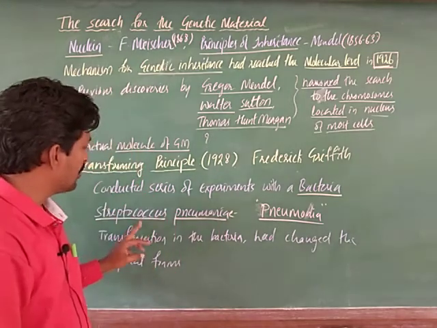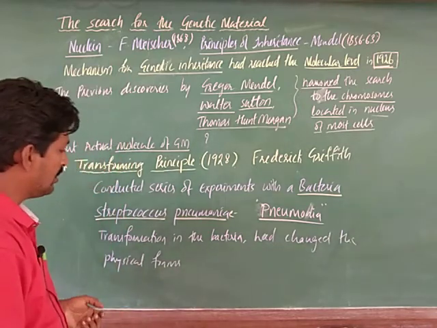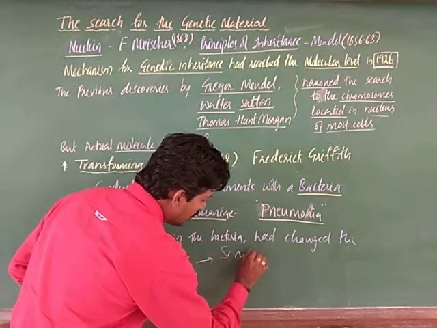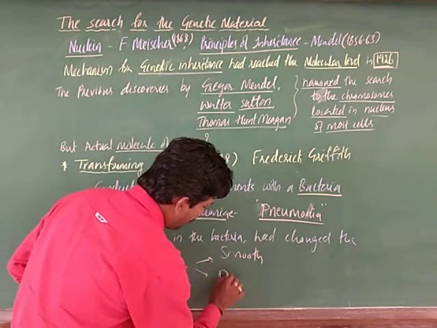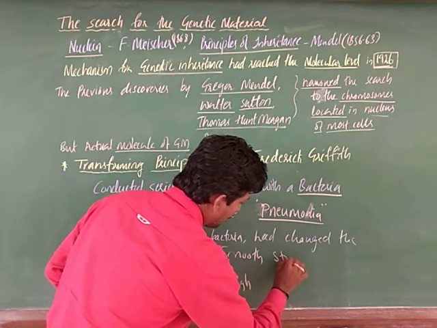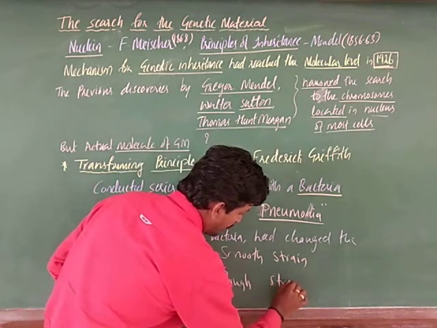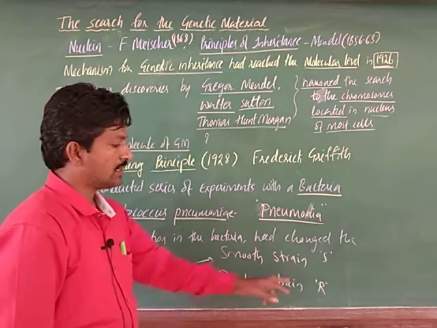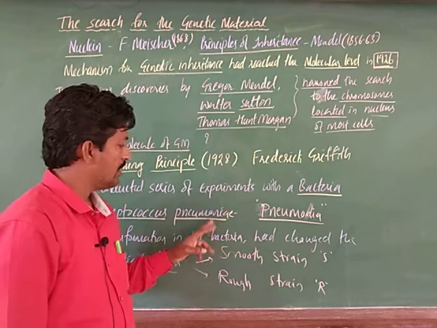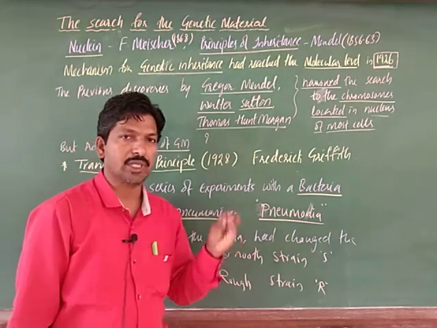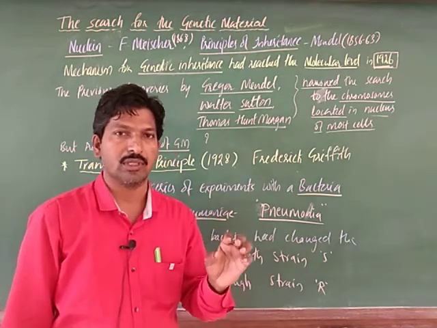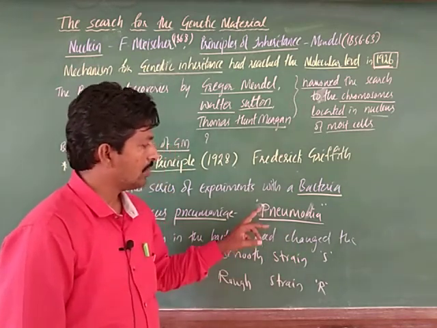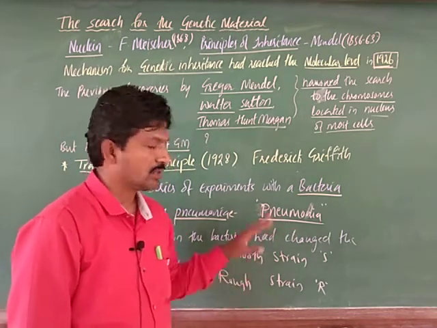Streptococcus pneumoniae has two strains whose physical forms are different: one is the smooth strain, referred to as S, and the other is the rough strain, referred to as R. One is virulent and the other is non-virulent. The S strain, the smooth bacterium, is responsible for causing pneumonia, but the R strain does not cause pneumonia.